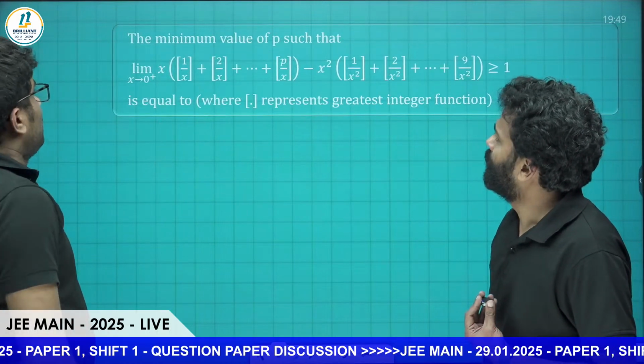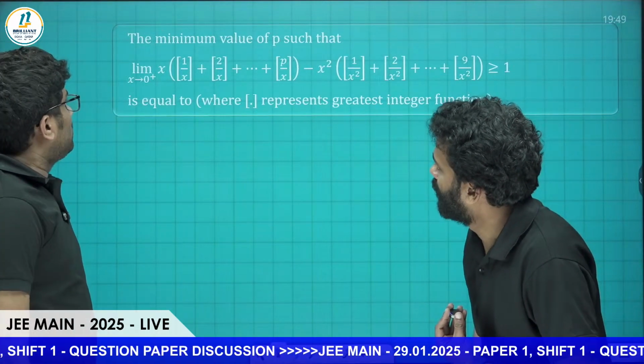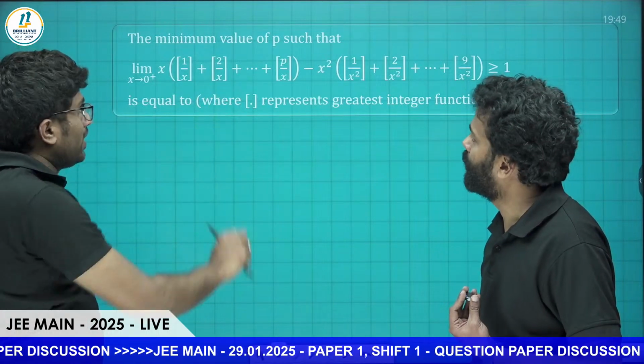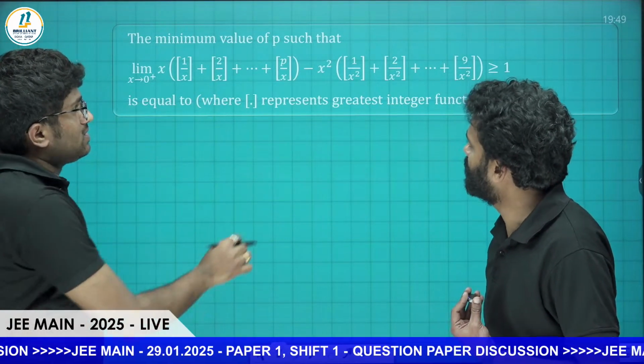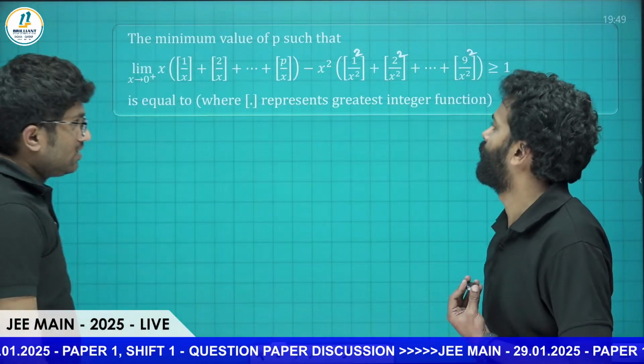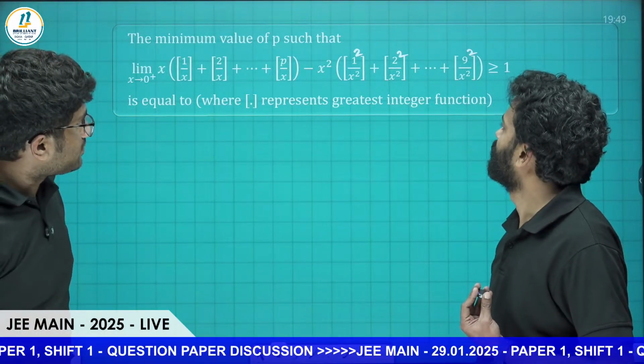Next one: minimum value of p such that the limit as x tends to 0 of x times the sum of floor of 1 by x plus floor of 2 by x and so on up to floor of p by x. Here we have 1 square, 2 square, up to p square, sir. Okay, so there is a small error in the question.